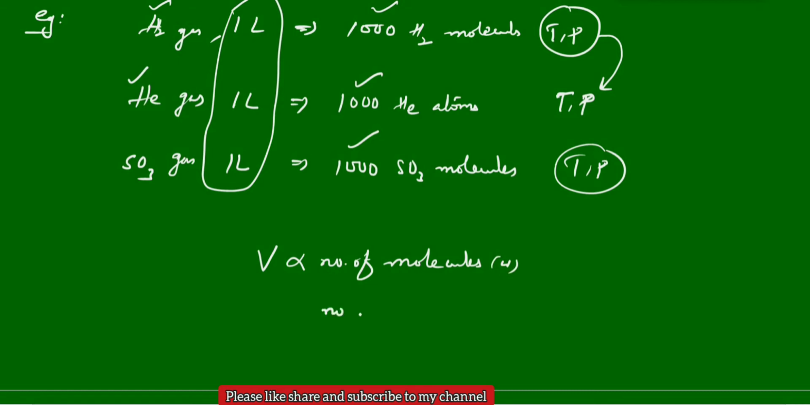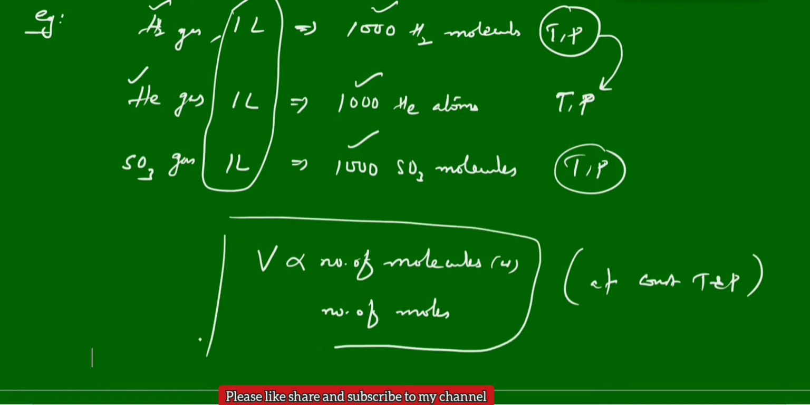Or number of moles. This is at a constant temperature and pressure. This is Avogadro's law. These are some chemical combinations. Mostly the first 5 we can say are chemical combination. This is the Avogadro hypothesis, the red part. Understood this one?